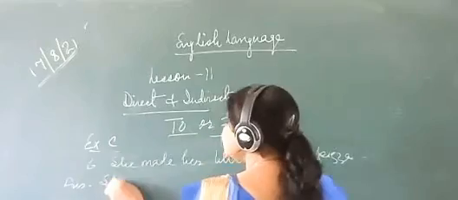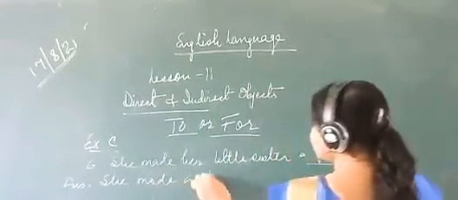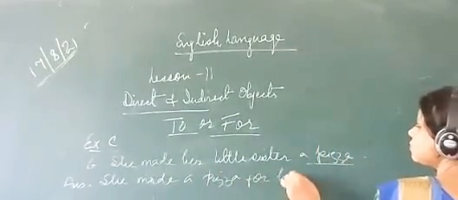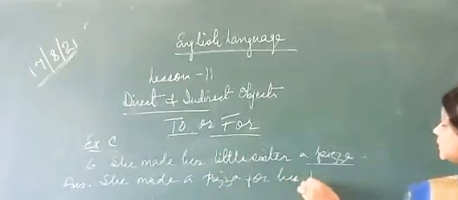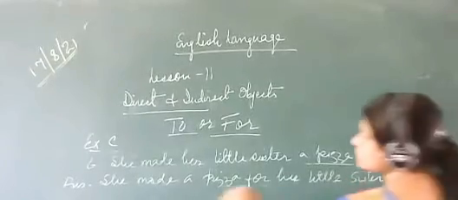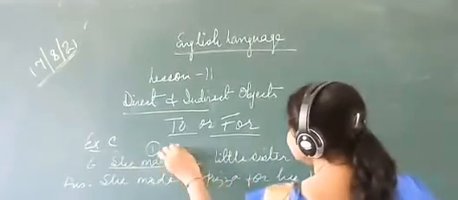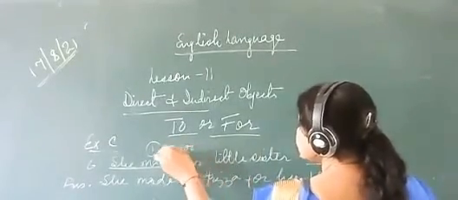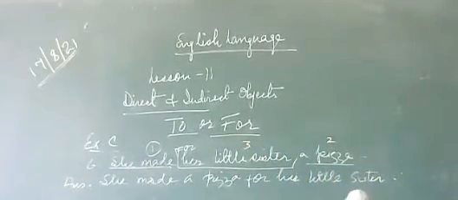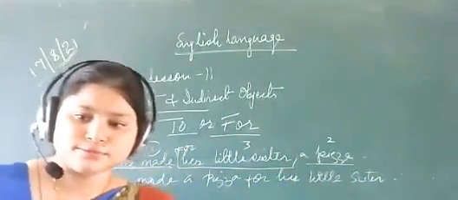First of all, you will write she made a pizza for her little sister. Okay, so first of all, you will write she made, this one number one. A pizza is 2, and then here you will write 4. So like that you will write answer. Third, she made a pizza for her little sister will be the answer. Just note it down.